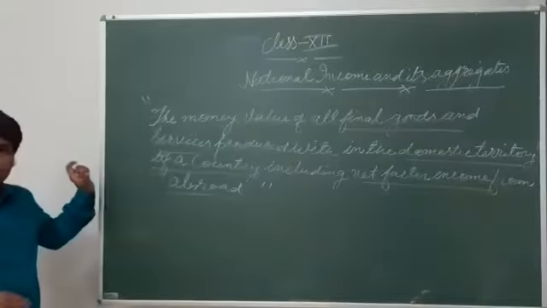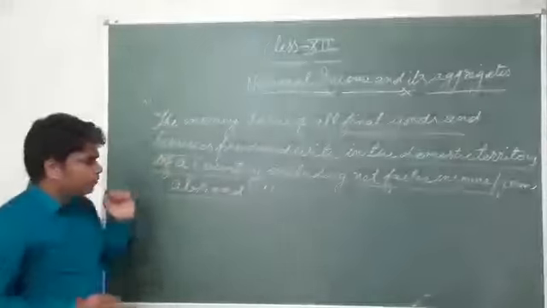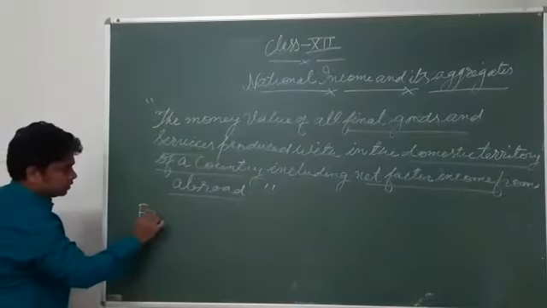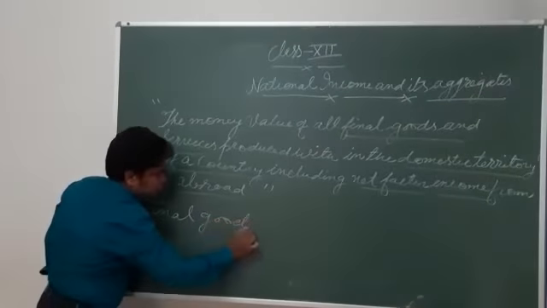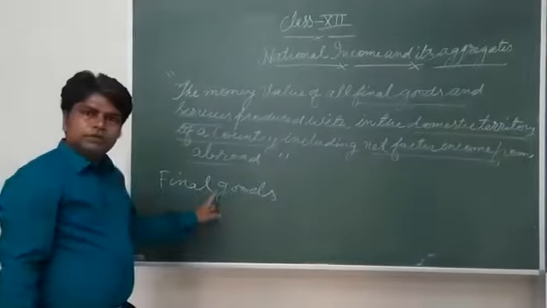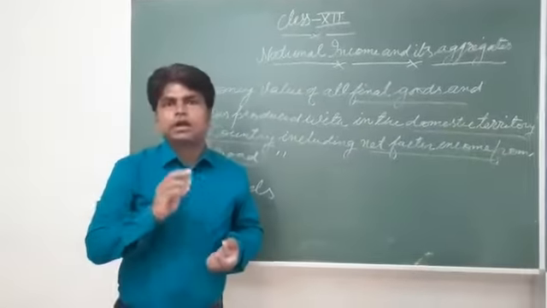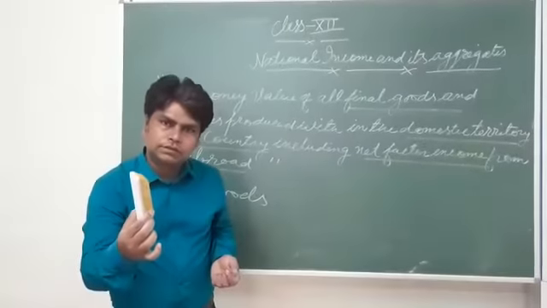First, let us understand some keywords. Final goods: what are final goods? There are two types of goods, final goods and intermediate goods. Final goods are those which are ready to consume, for example a duster.